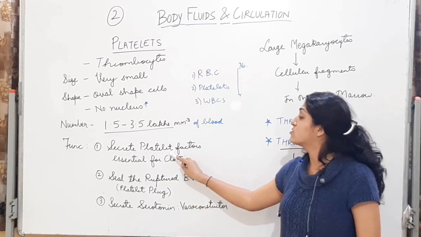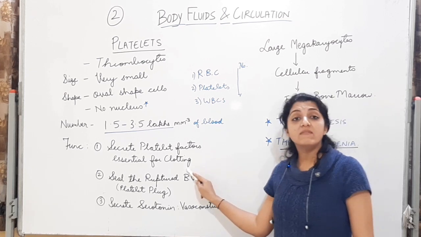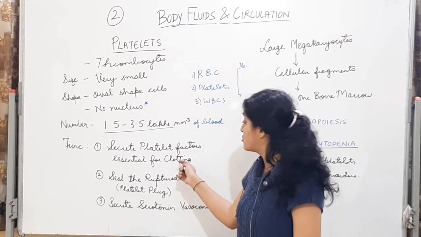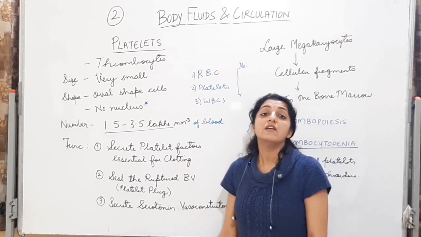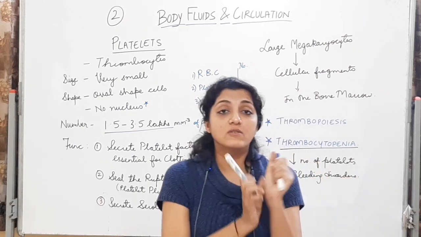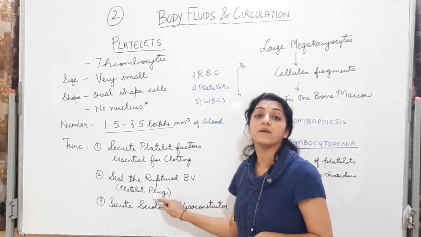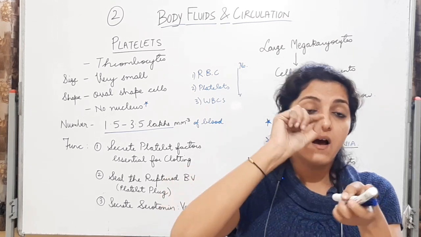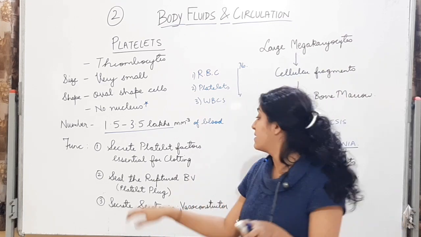So the main function is to secrete platelet factors essential for the clotting of blood. When we will see the clotting or the coagulation of blood in detail in the next lecture, we will see the function of platelets in detail. Then it seals the ruptured blood vessel. जब इंजुरी होती है, रप्चर, जो ब्लड वेसल रप्चर हो जाता है, उसको सील कर देता है एक प्लेटलेट स्लग बना के. You might have seen इंजुरी होने के बाद एक पिंकिश कलर का एलिवेटेड प्लग बन जाता है आपका जहां पे इंजुरी हुई है. That is platelet plug formation.